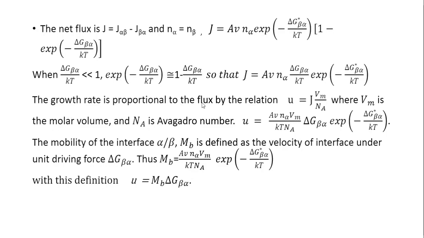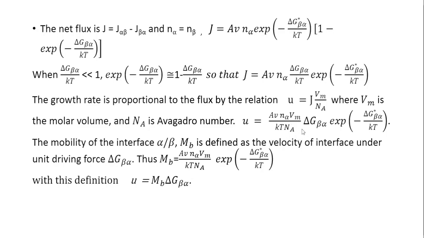The growth rate is proportional to the flux by the relation U is equal to J multiplied by Vm, where Vm is the molar volume and Na is the Avogadro number. So consequently U is equal to, in the numerator, the accommodation factor A, the Debye frequency, N alpha and Vm, and in the denominator the Boltzmann constant multiplied by temperature and then the Avogadro number.